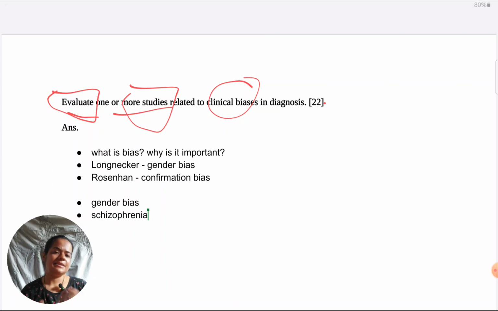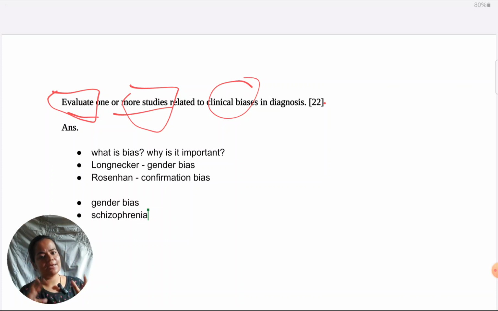How is gender bias seen in the case of schizophrenia? Typically, it is men who are overdiagnosed, women who are underdiagnosed. That is what is believed. And then you transition into the study. You can think of this part as introducing the study, showing its importance by defining gender bias in schizophrenia. You're laying the groundwork for introducing the study.